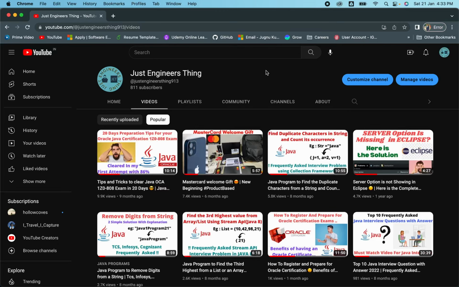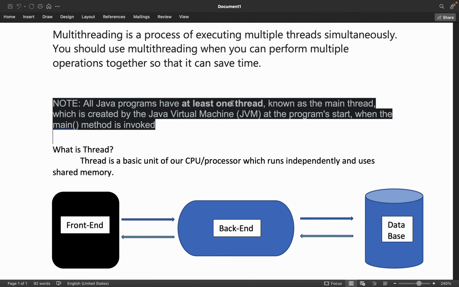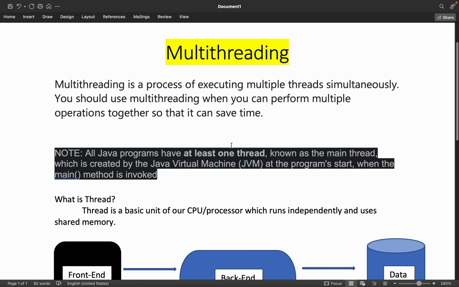In today's video we are going to focus on another very important topic in terms of interviews, and that is multi-threading. As I mentioned in my previous videos, it is very important to understand multi-threading, because in current scenarios, in all the interviews, if you are going to attend a Java interview for a big company like a product based company, it is mandatory to understand multi-threading, because multi-threading is a core part of the Java programming language and it is being used quite heavily nowadays, because multi-threading has many advantages, especially in terms of performance and CPU utilization.